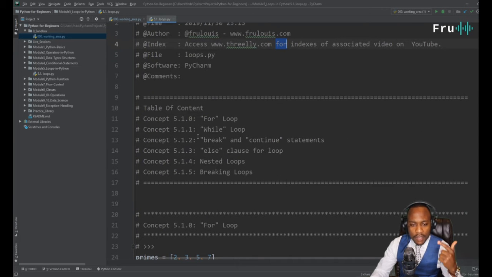We're going to be talking about for loops, while loops, breaks and continue, else clauses within loops, nested loops, and being able to break a loop. So guys, this is a very fascinating topic. If you're doing programming of any sort, loops is one of those topics that usually come up very frequently, and it's very important that we have good mastery of loops.